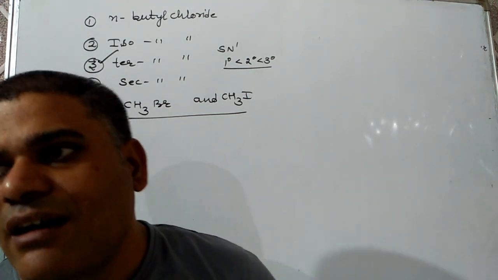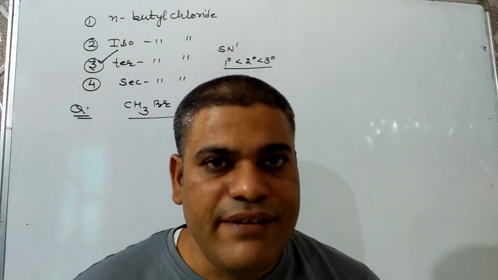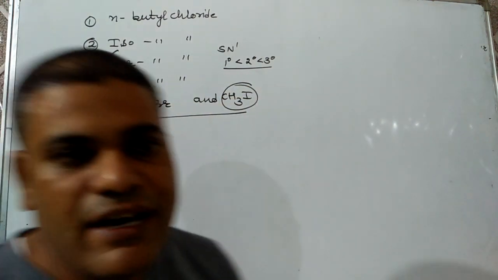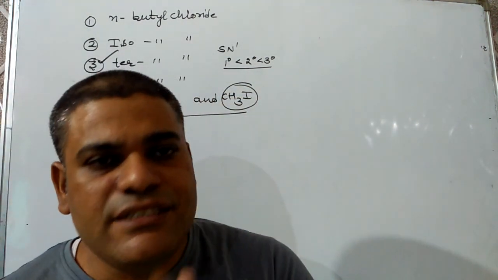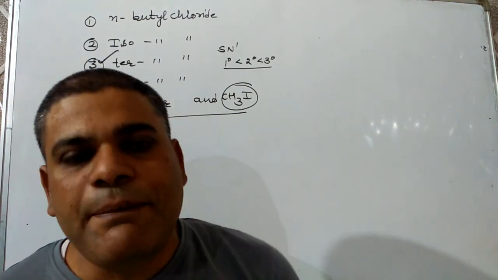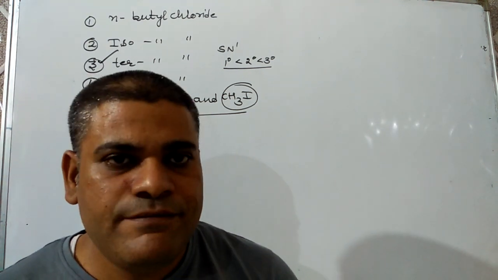The easier the leaving capacity of that halogen, the more will be the reactivity. Hence, CH3I is more reactive than CH3Br, because the leaving capacity of iodine is better than bromine due to its larger size.